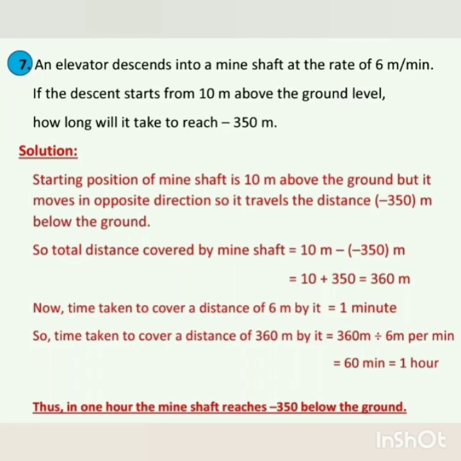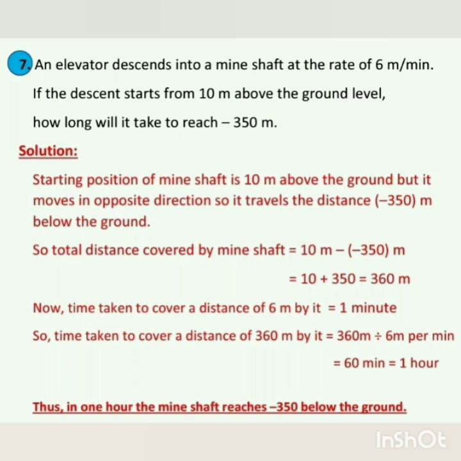Now 7th sum of exercise 1.4. An elevator descended into a mine shaft at the rate of 6 meters per minute. If the descent starts from 10 meters above the ground level, how long will it take to reach minus 350 meters? Now the solution.